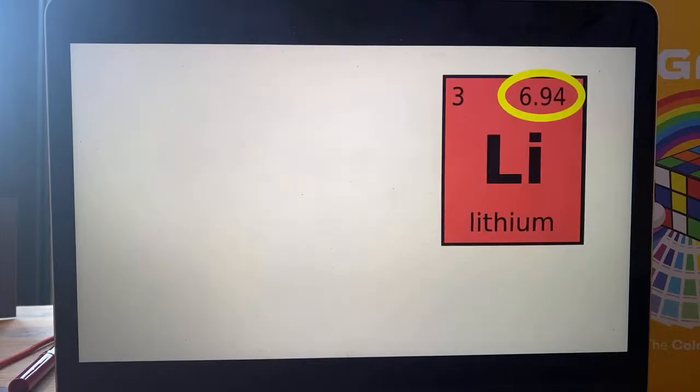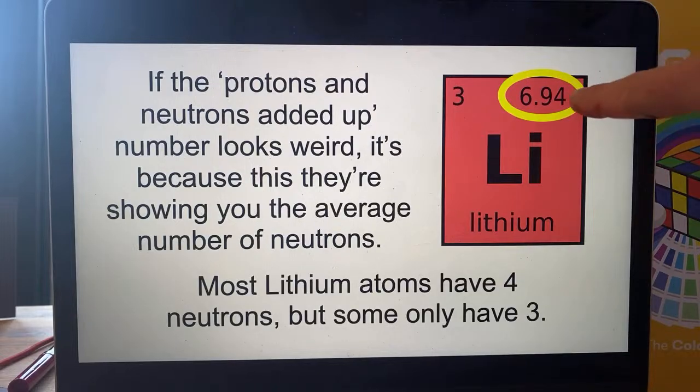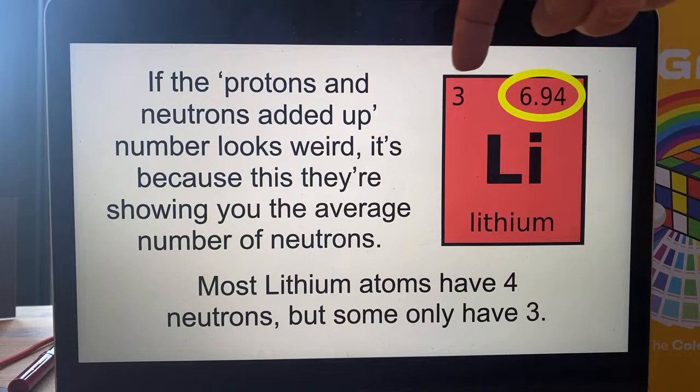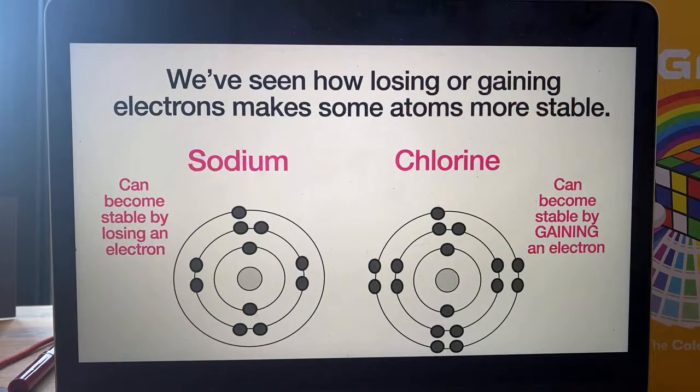It's got a different number of neutrons. So this number in the corner, if it looks a bit odd, the number of protons and neutrons added up, it's because it's showing you the average number of neutrons that an atom has. So we can see from this, if all lithium atoms had 4 neutrons, then 3 protons plus 4 neutrons would be 7. But this is telling us that some lithium atoms must not have 4 neutrons. It turns out they've actually only got 3, which is why that number is, on average, slightly less than 7. Okay, stay with me, people. I'll be flipping you around soon.